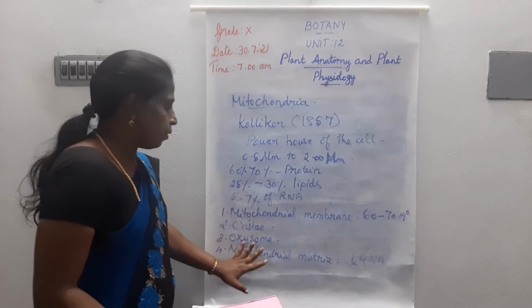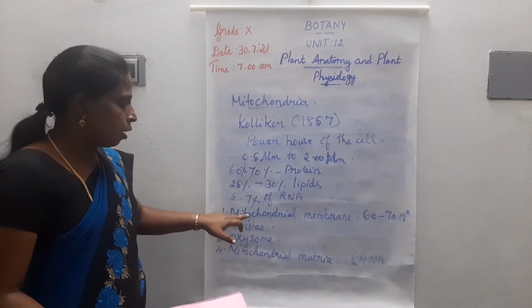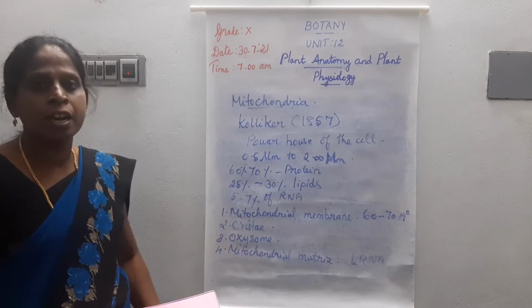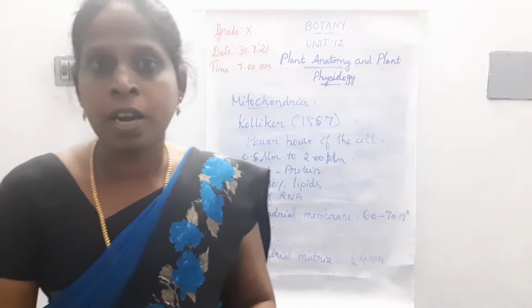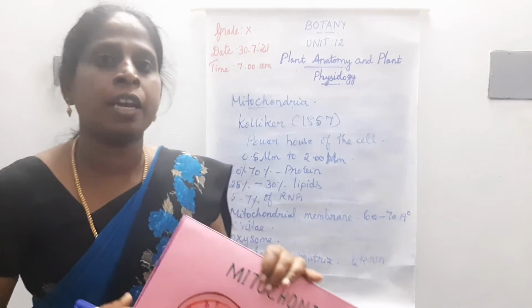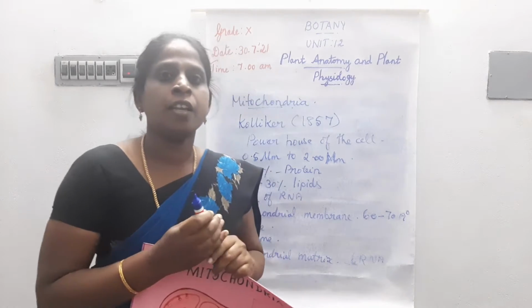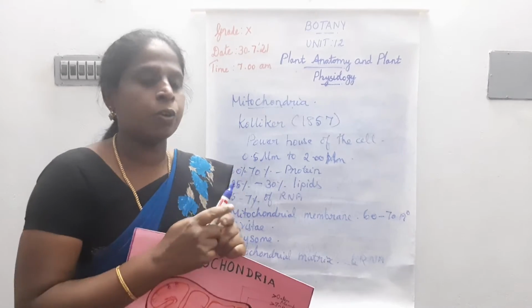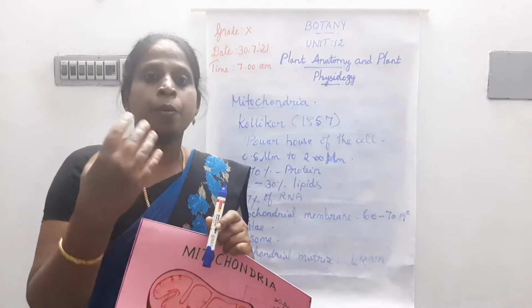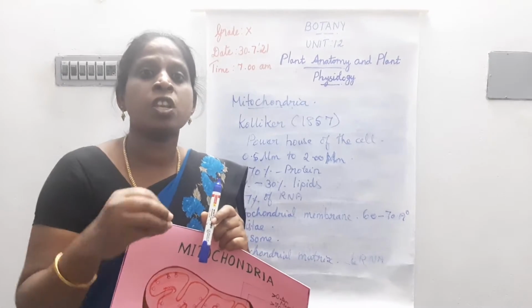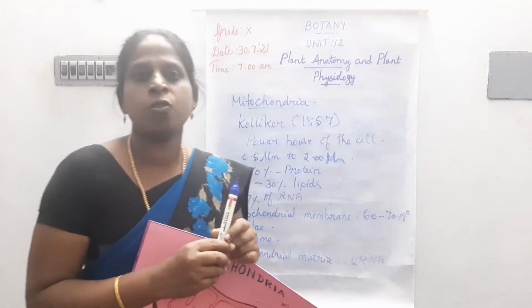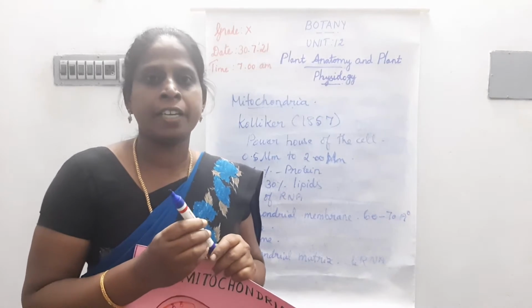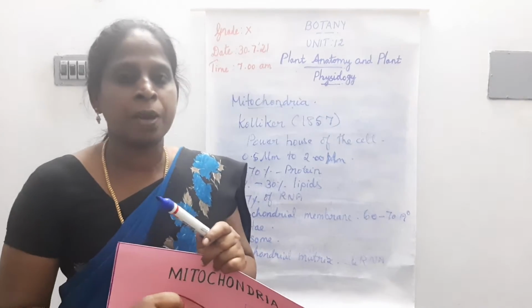This is the structure of the mitochondria. Mitochondria consists of the mitochondrial membrane, cristae, oxysome and mitochondrial matrix. The next one is about the functions of the mitochondria. There are three important functions. The main organelle of cell respiration is mitochondria. It can produce a large amount of ATP, that is adenosine triphosphate. So it is called the powerhouse of the cell or ATP factory of the cell. That is the first function of mitochondria.